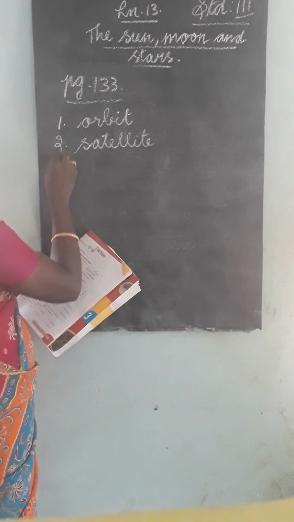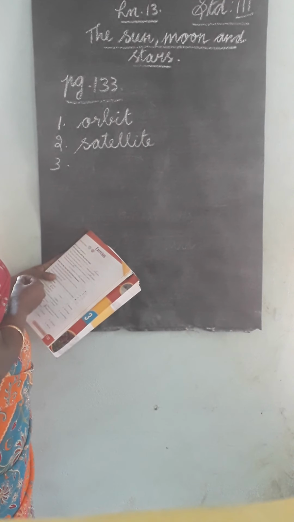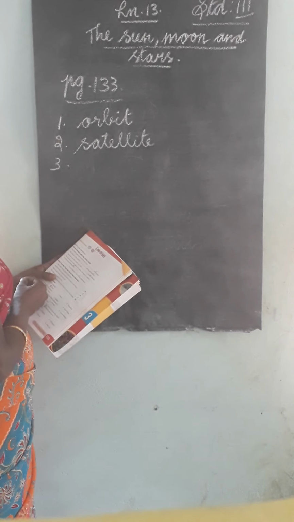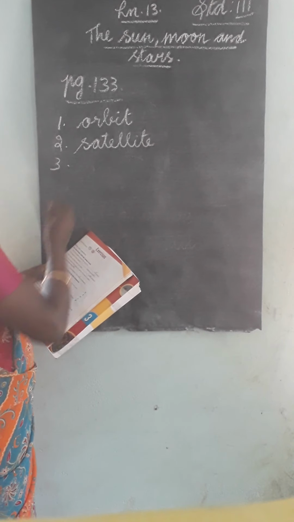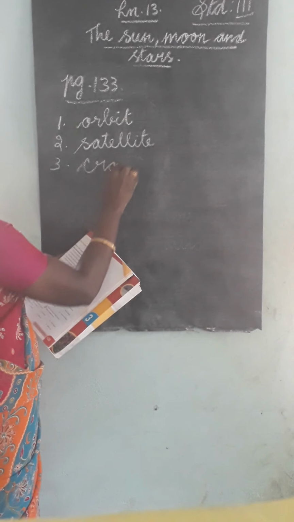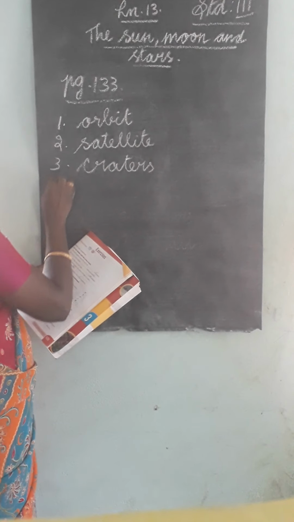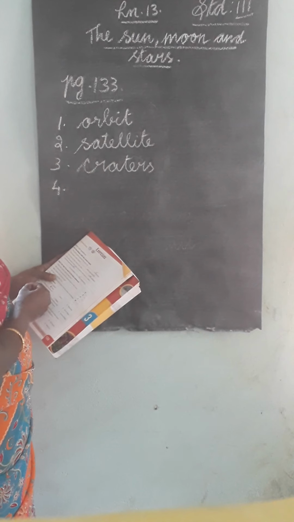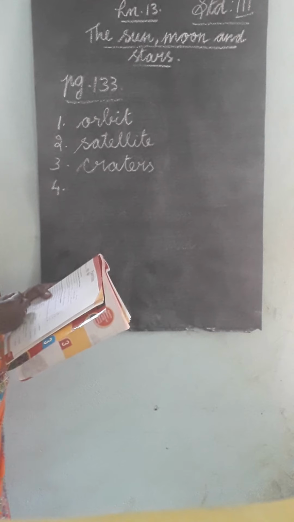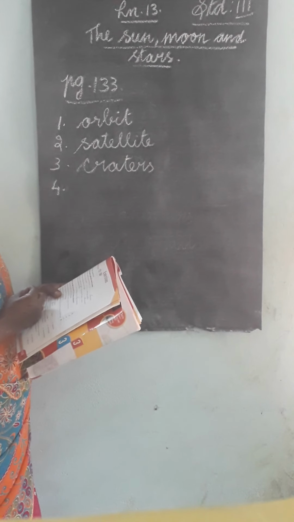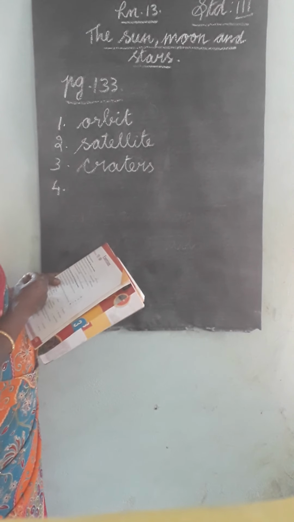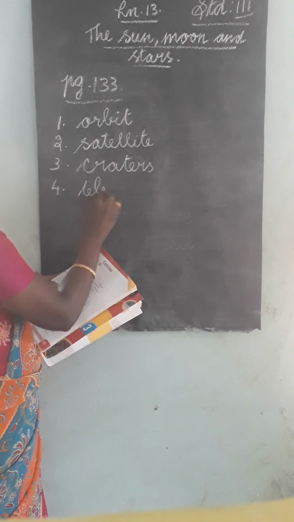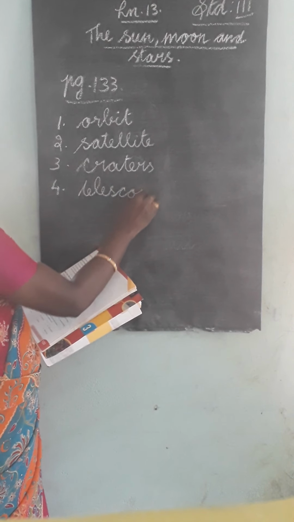Third one: the holes on the moon are called dash, craters, faces. Answer: craters. Then fourth one: the instrument that helps us to see far off objects is called a dash, microscope, telescope. Answer: telescope.